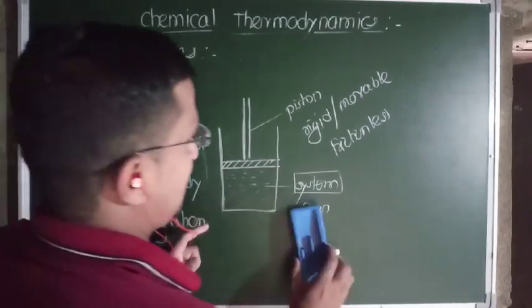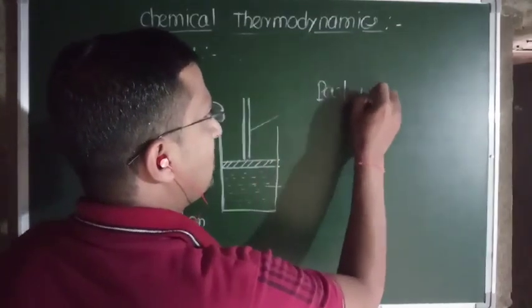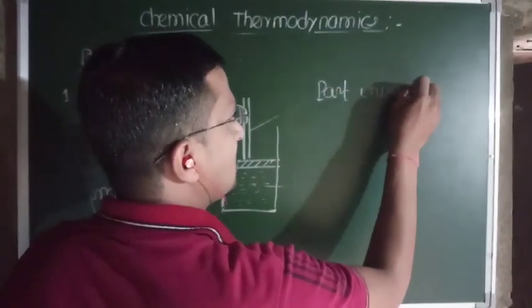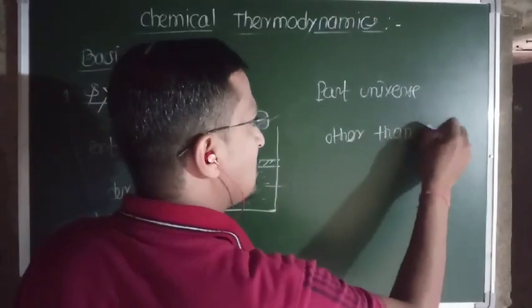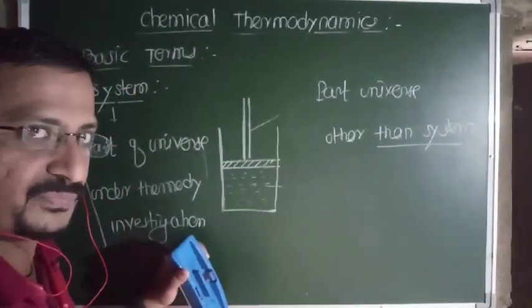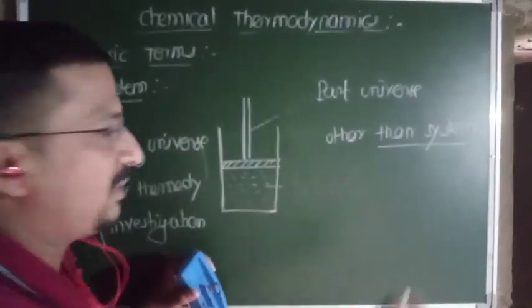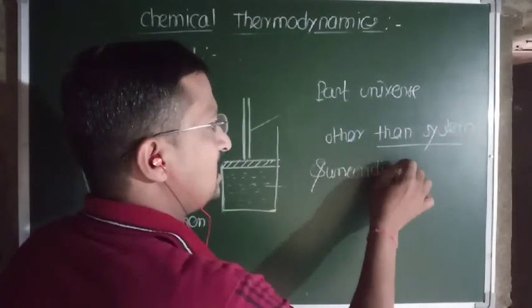And the surrounding, I define here, it is a part of the universe other than system. Except system, all remaining parts are termed as surrounding.